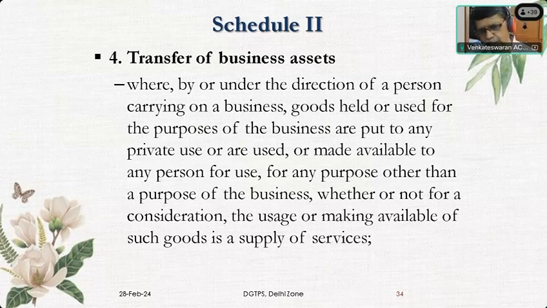Thankfully, by virtue of Notification Number 12 of 2017 under serial number 2, the transfer of business assets, partially or fully, subject to certain conditions, is considered a supply of service and exempted. But you have to ensure it is a going concern, and you have to ensure what the liabilities are, and these things are taken care of by the agreements.